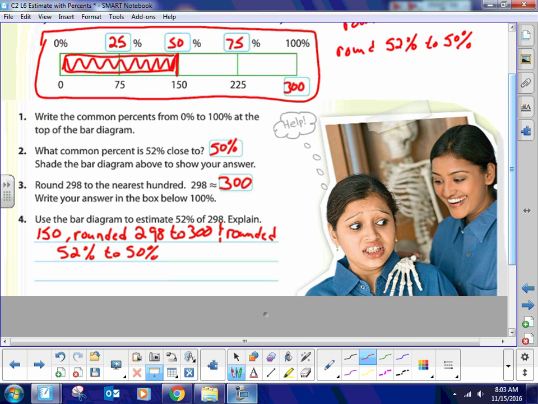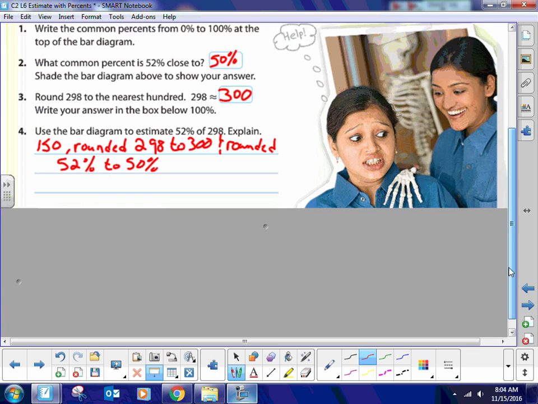The reason why we do this rounding, this estimation, is important because when we're going to the store, we need to have an amount of money. We're not sure how much everything costs, and we know that there are certain ideas that need to be estimated. So that's why they teach this estimation thing. It's to teach you how to use your mental math, believe it or not. This is very mental math heavy.